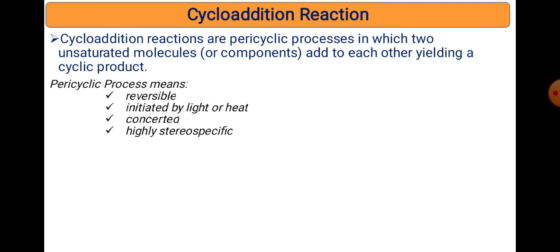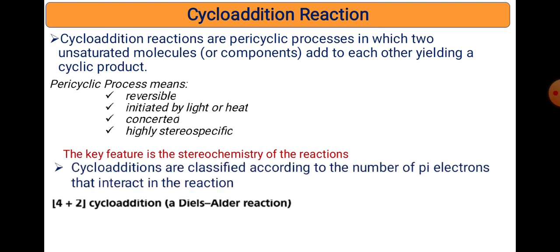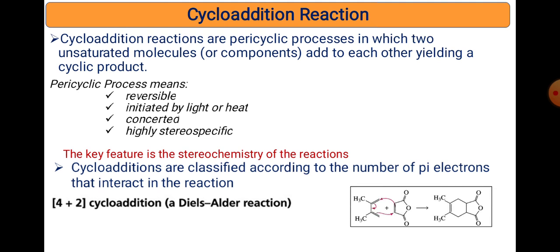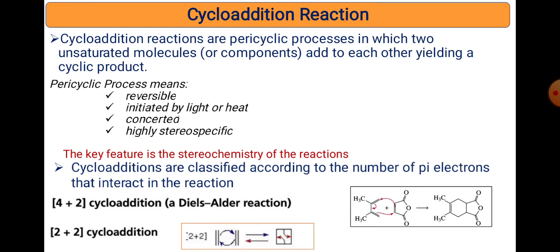These are the fundamental principles of pericyclic reactions, and the key feature of these reactions is stereochemistry. Cycloaddition reactions are classified according to the number of pi electrons that interact in the reaction. First, 4 plus 2 cycloaddition reaction, a well known example being the Diels-Alder reaction. Here we have diene plus dienophile, and you get the cyclic product. The second one is 2 plus 2 cycloaddition, where 2 pi plus 2 pi, that is olefin dimerization of ethylene, gives cyclobutane, and these reactions are reversible also. This is the general introductory part of cycloaddition reaction.